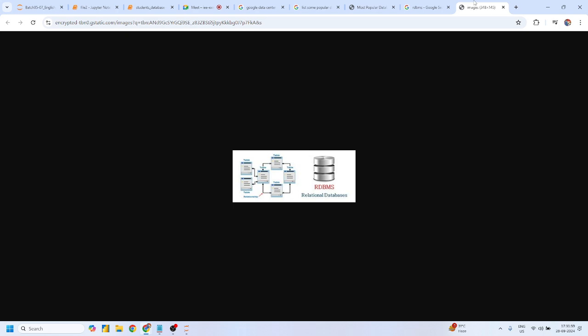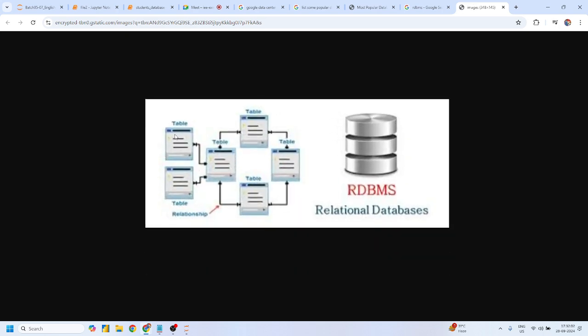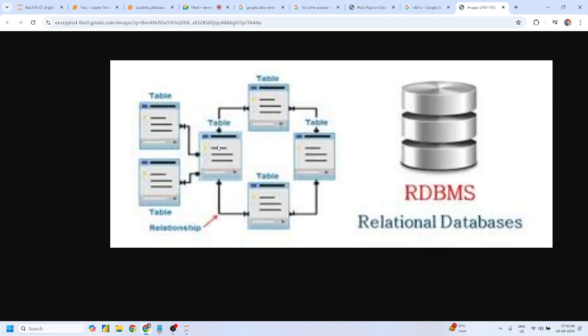Mohit, you can see here that this is my table 1, 2, 3, 4, and so on, and all these tables are directly or indirectly related to each other. Yes or no? They are directly connected with another table. So can I say that there is one similar column in all those tables?